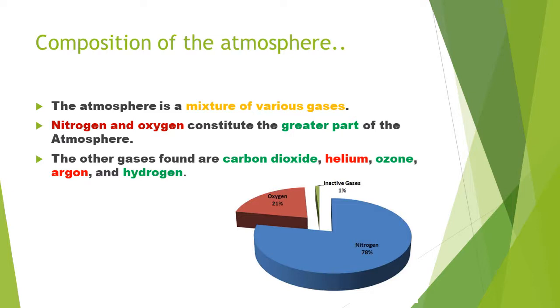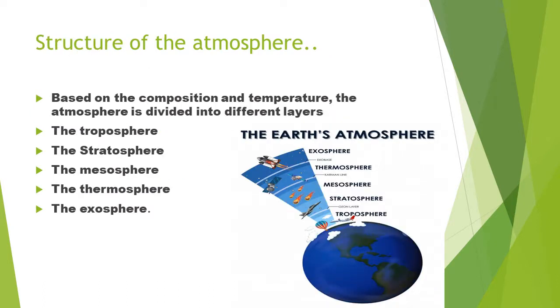So, what about South America? It's the fourth largest continent. The Pacific lies to its west. The Atlantic Ocean lies to its east and the Southern Ocean to its south. The equator and Tropic of Capricorn run through this continent. The longest mountain chain in the world, the Andes. And the atmosphere: based on the composition and temperature, the atmosphere is divided into different layers. The troposphere, stratosphere, mesosphere, thermosphere, and exosphere.